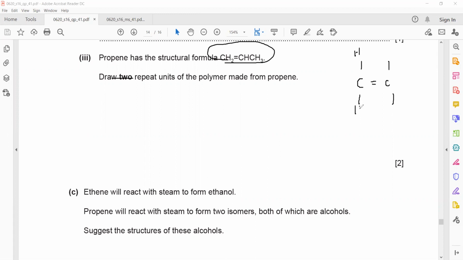So I rearranged the structure of the monomer. But I have to draw a polymer with two repeat units, meaning I have to repeat it twice. So this is one unit, and this is another unit.